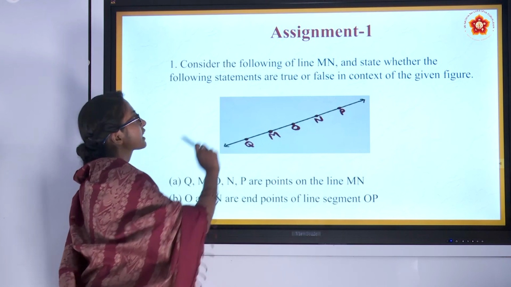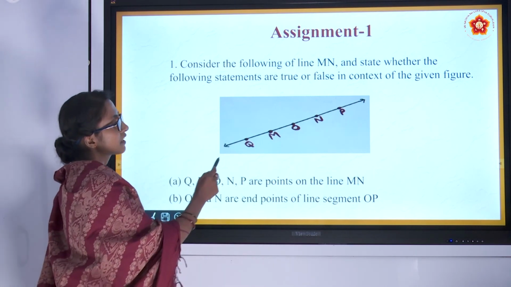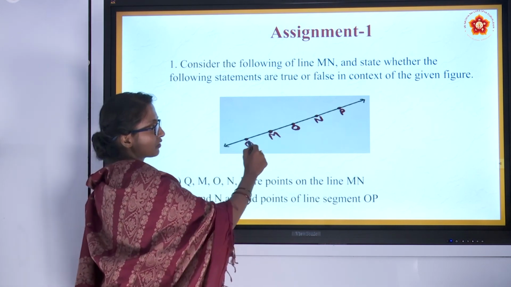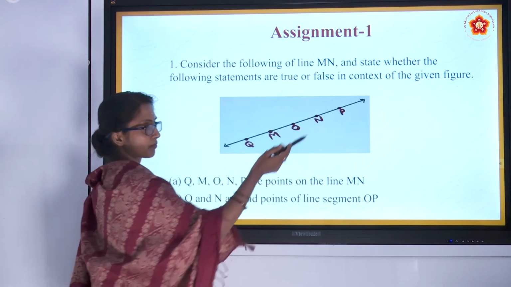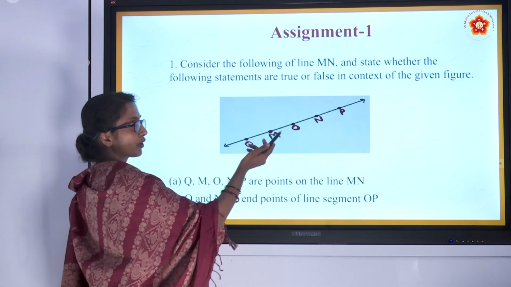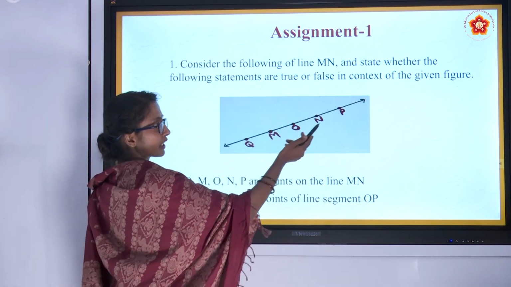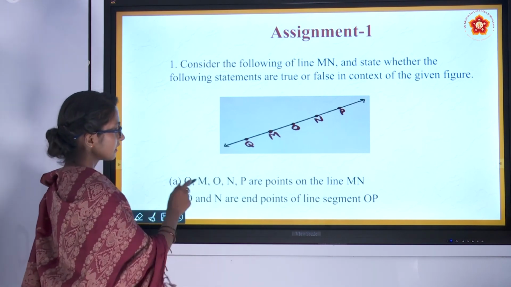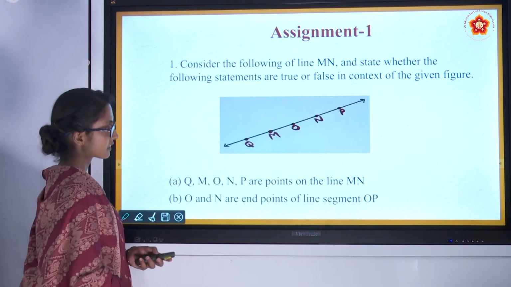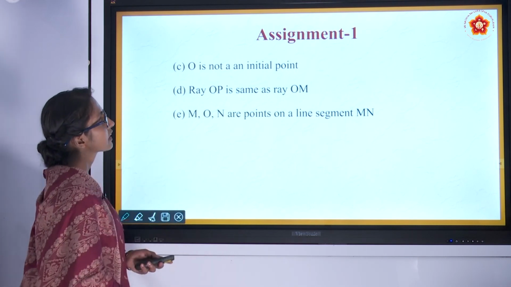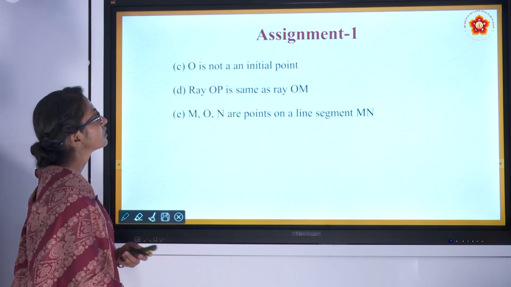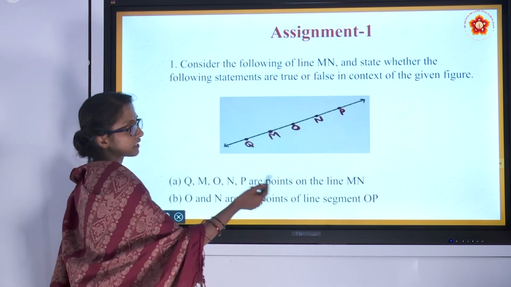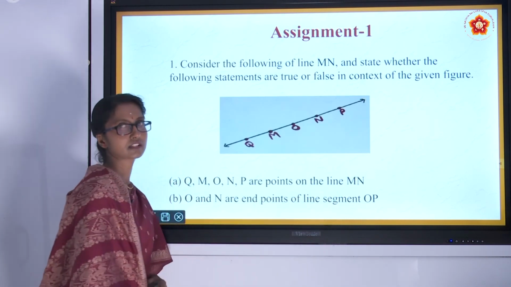Let's move to the assignment questions. There is a line and on it we have marked 1, 2, 3, 4, 5 points, and they are named. See this figure properly and read the statements given. There are 5 statements given. Just say whether each is true or false.